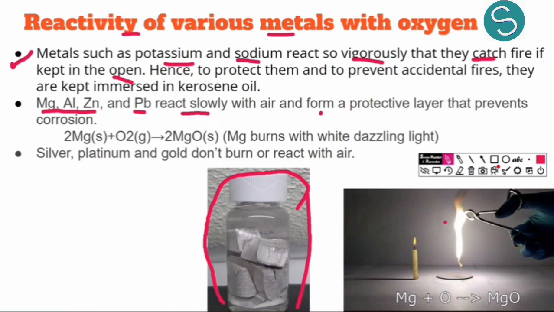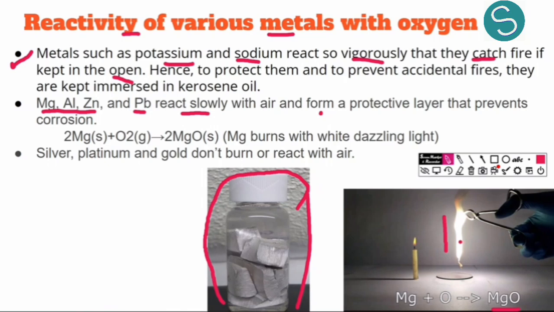Because with time, when this magnesium ribbon is kept in air, it reacts with the oxygen in the air, and slowly it forms a layer of magnesium oxide on the ribbon. So we remove that layer of magnesium oxide with sandpaper to heat the magnesium ribbon.